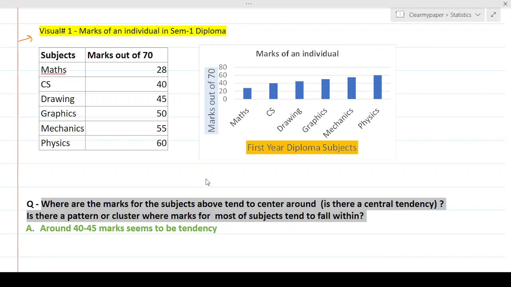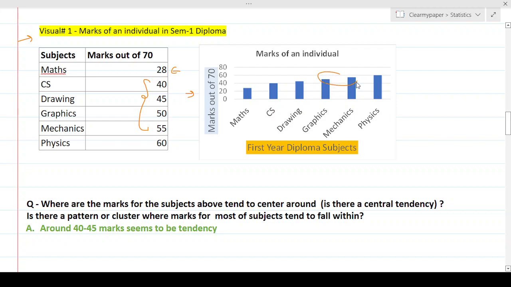And without getting into the perfect calculation, just looking either at this table or at the visual, we can say that I can see some clustering or some concentration around this area, which we can say 40 to 45 marks. Or if you see the graph here, there is some concentration going on between these 2 areas, because most of the marks are in that range. This is also getting closer to this. This is getting closer to this. So this particular range, 40, 45, 50, however you want to name it, like I said, it's more of a guesstimate right now. You don't have to be precise.